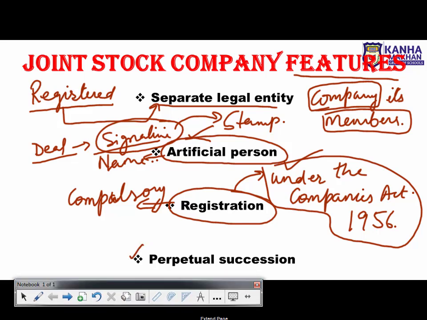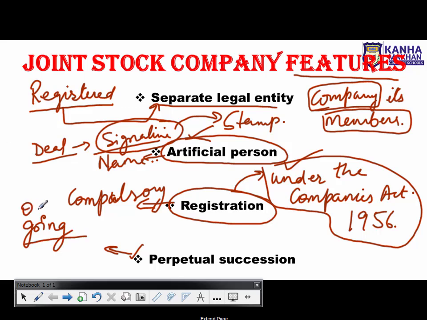Perpetual succession means the company keeps on moving, the company keeps on going. As we have studied in the cooperative organization also, the members can come and join, they can leave, they can join as per their own desire. In the same way, the company keeps on going. It is not like the death of any member will affect the working of a company. Members can come, members can go, members can meet with some kind of accident, but the company will remain there only. Company will not be dissolved.